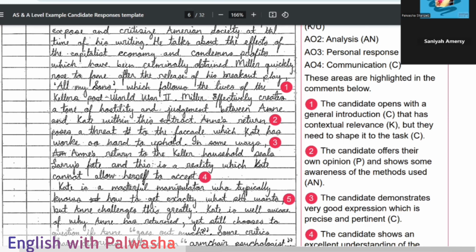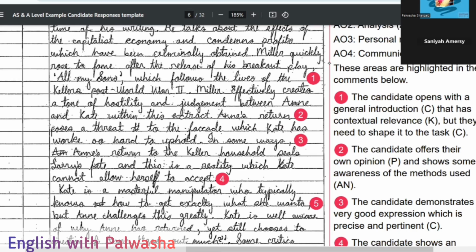Now, the second paragraph is where the candidate starts explaining their own opinion. Miller effectively creates a tone of hostility and judgment between Anne and Kate within this extract. Now she comes to the extract, that in that extract there is a conversation between these two characters, and he has done it very well. And then Anne's return poses a threat to the facade which Kate has worked hard to uphold.